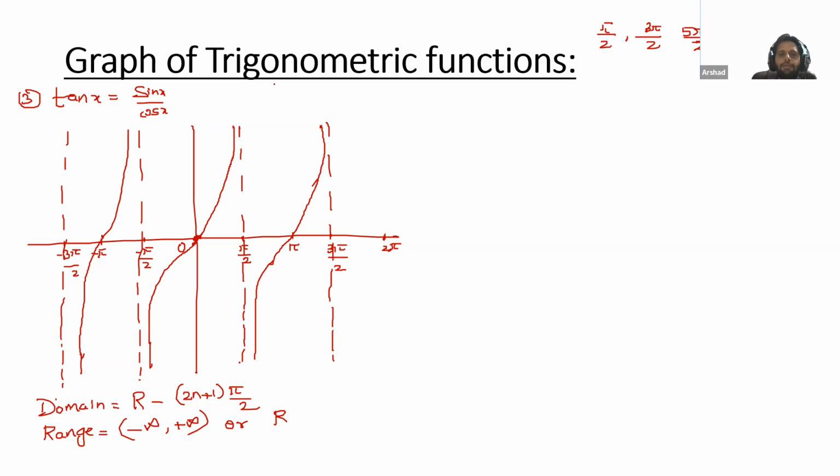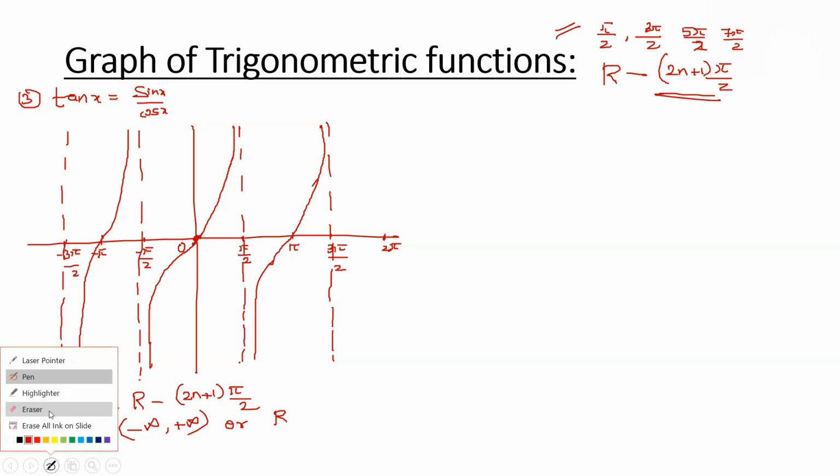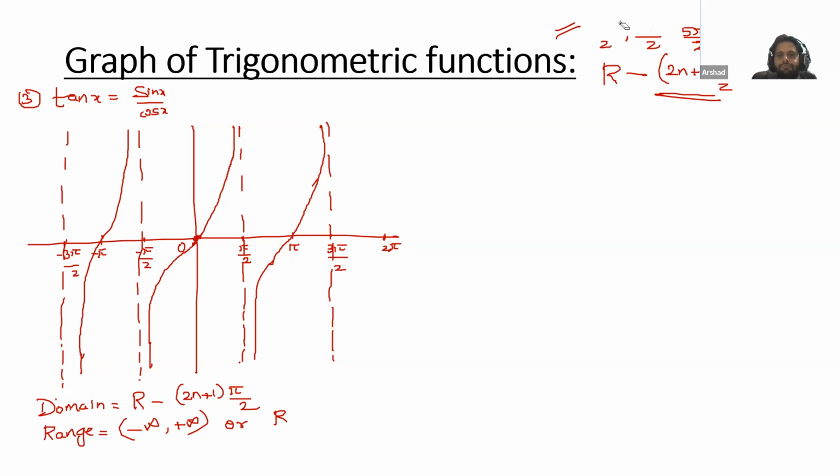So that means in case of tan, we do not need these angles because tan does not exist for pi by 2, 3 pi by 2. So these are the odd multiples. How can we write the odd multiple? (2n plus 1) pi by 2. In place of n, if you put any value, you will get all these angles. We don't need these, so from R, we will subtract this. Clear, Atif? Domain? Yes, sir. Okay, very good. So I hope range is also clear.